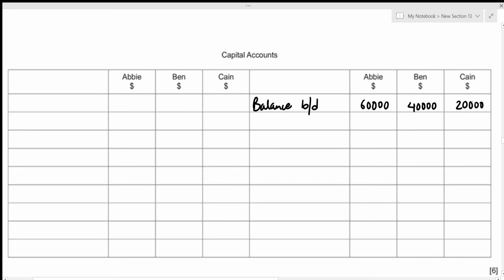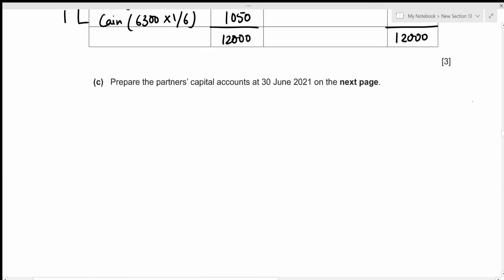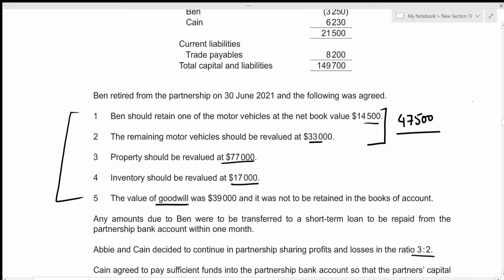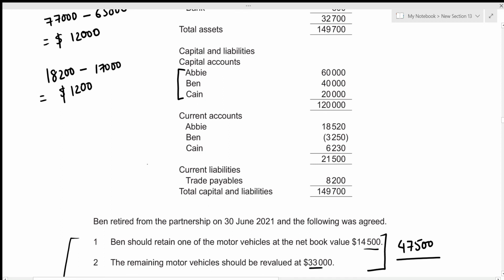Alright, a thing to remember here is that Ben is retiring. So we need to actually figure out the total amount that the business owes to Ben, right? And in order to do so, we should also include Ben's current account balance. Let's do that. So current account for Ben is given right here. It's 3,250. But we can see that it's given in a bracket, which indicates that this is the amount that Ben owes to the business, right?